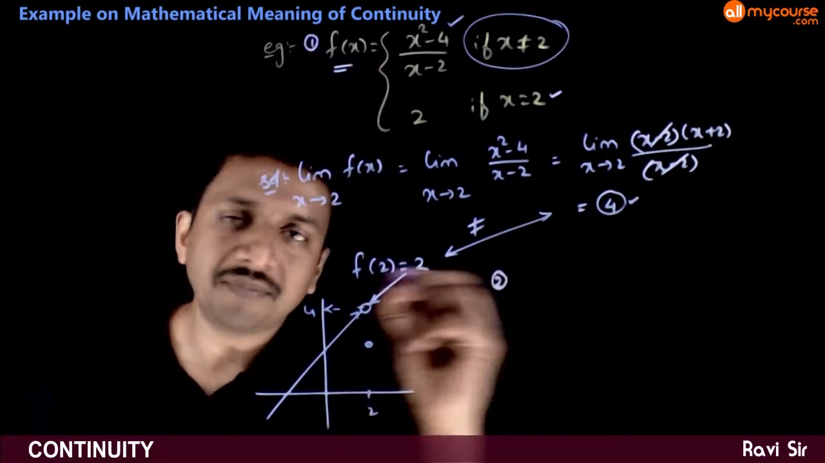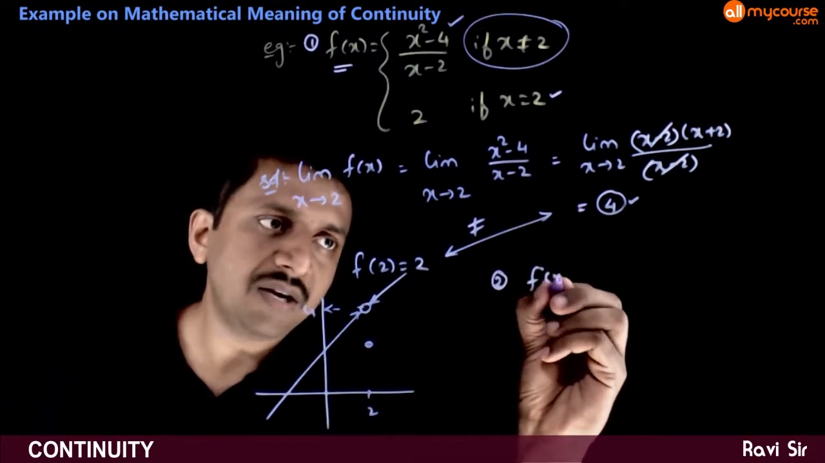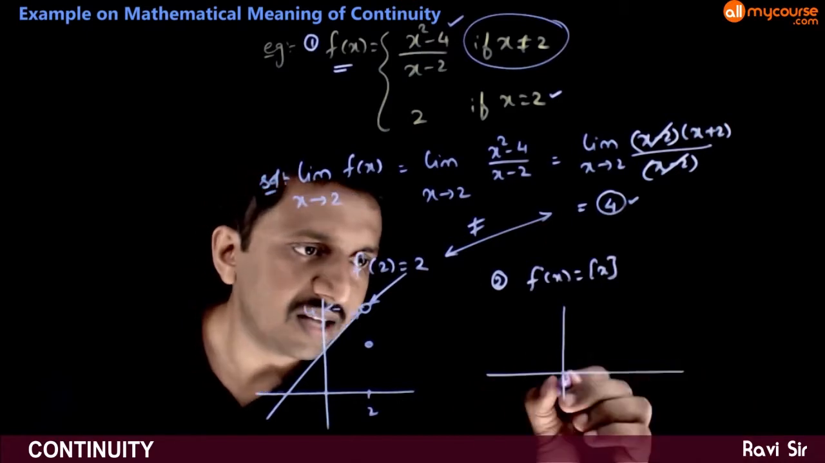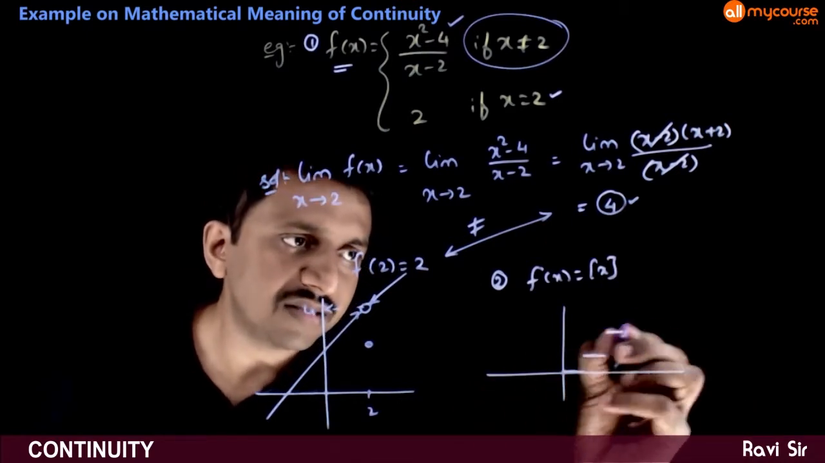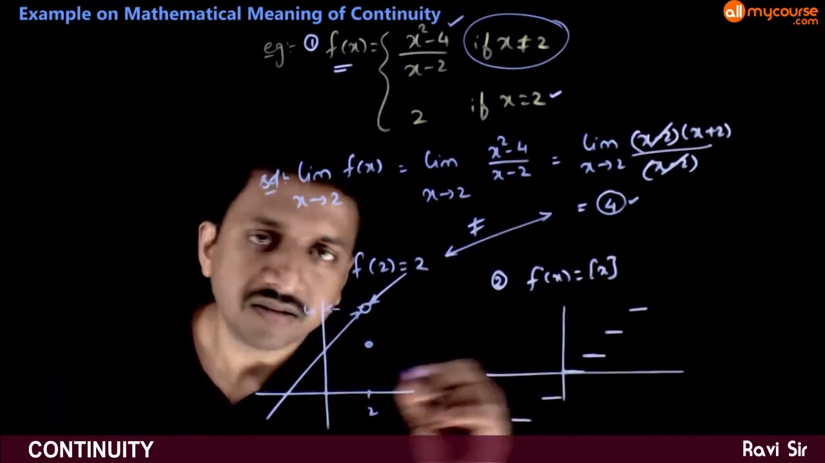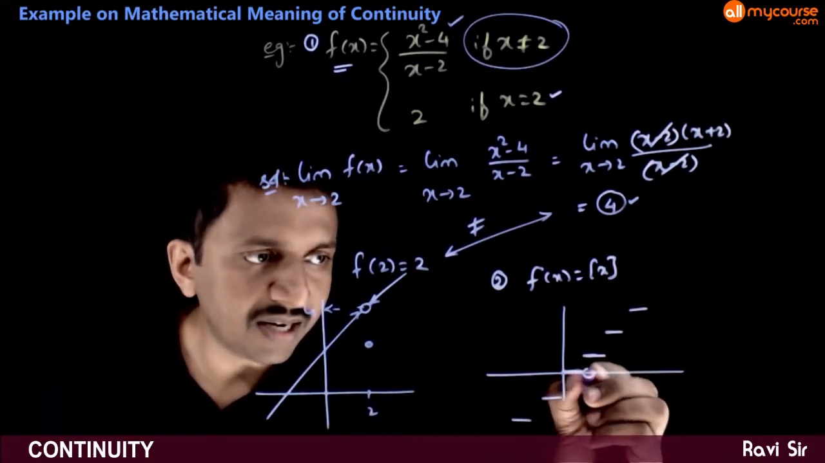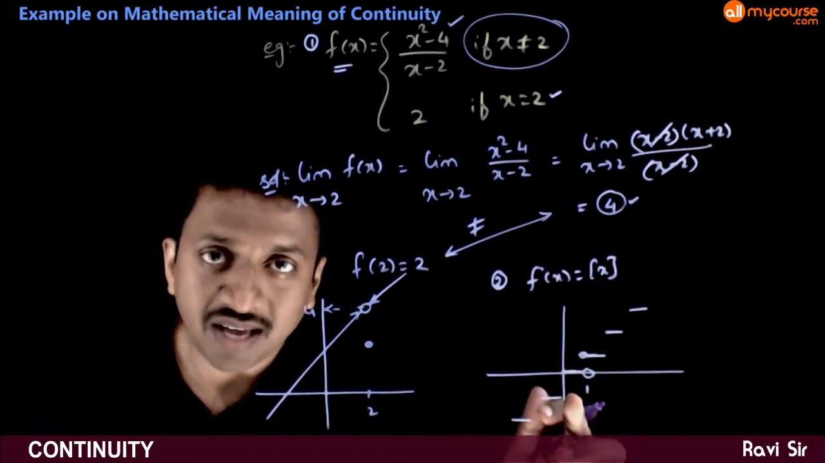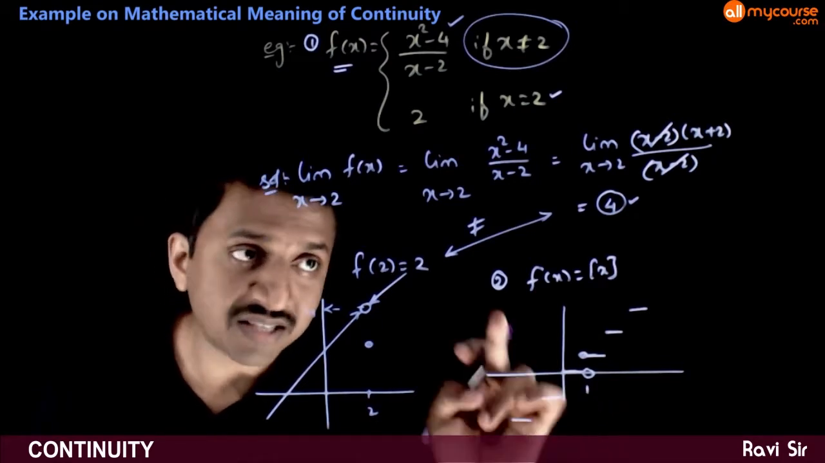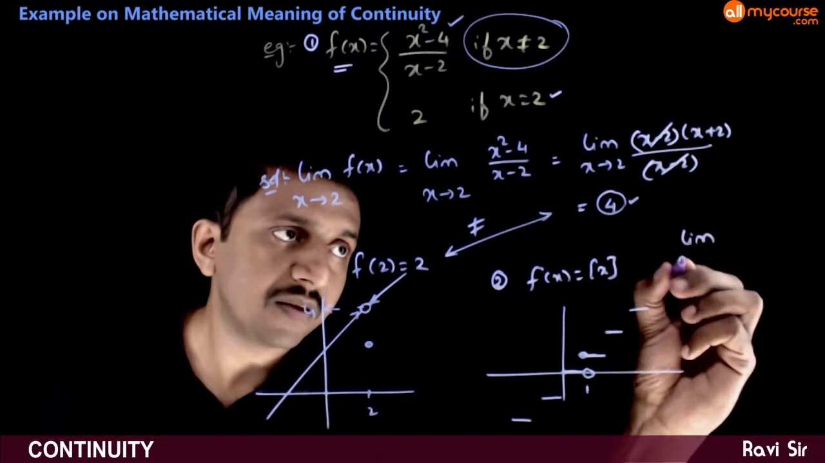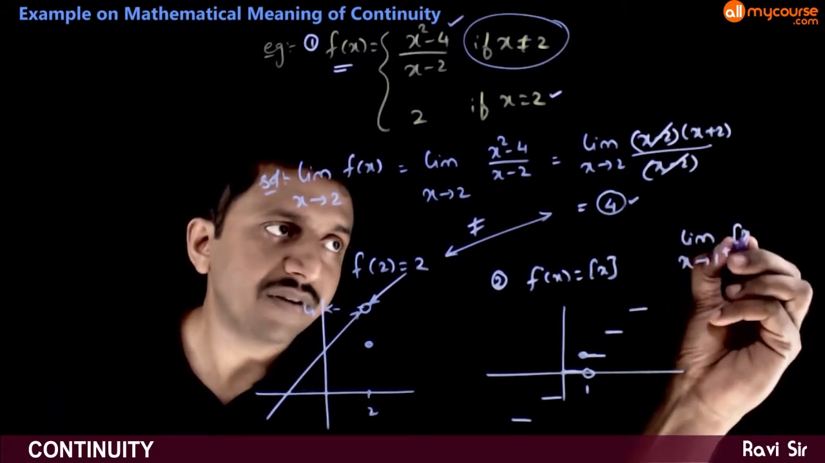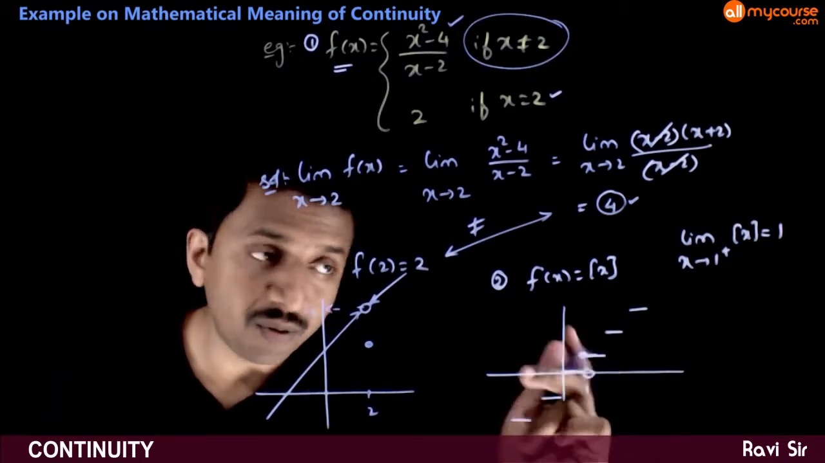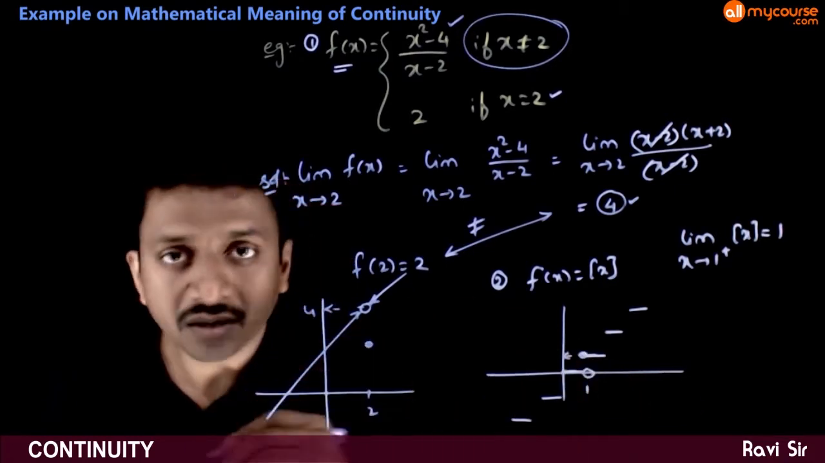So if you take another example, like f of x is equal to integer part of x. So as you can see, the graph of the function looks like this. So if you take any integer value, that is, if you take the value 1, so the right limit at x tends to 1, limit x tends to 1 plus integer part of x is equal to 1. As x comes from the positive neighborhood of 1, the limit is equal to 1.